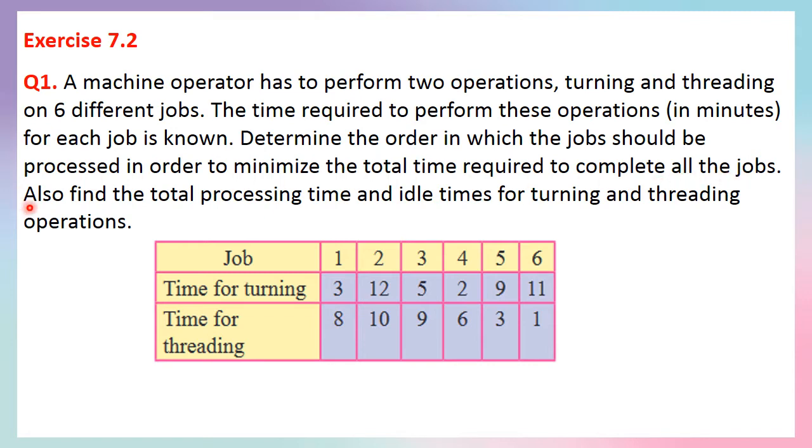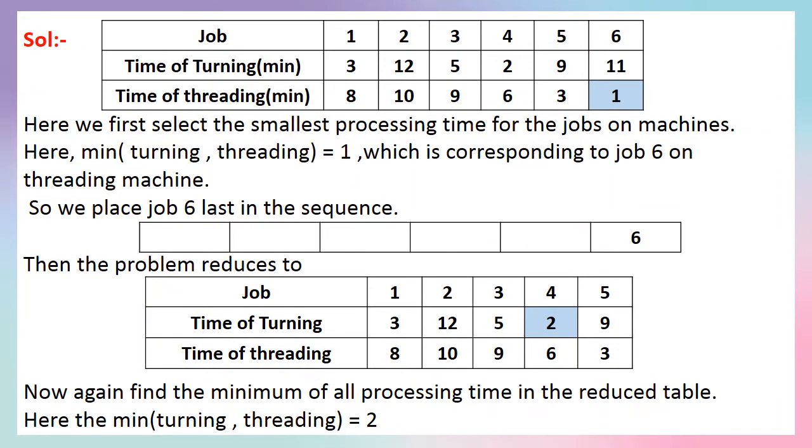Also, find the total processing time and idle times for turning and threading operations. The table is given, job 1 to 6. 6 jobs are there and time for turning and time for threading are given in minutes. We will first draw the given table, that is job, and then time of turning and time of threading in minutes are written here. Here we first select the smallest processing time for the jobs on both the machines.